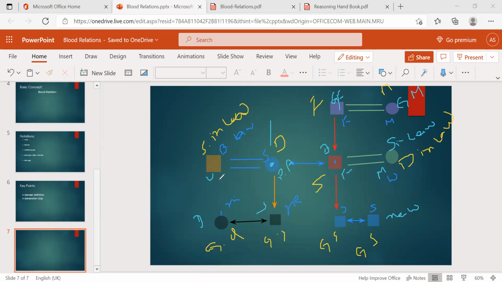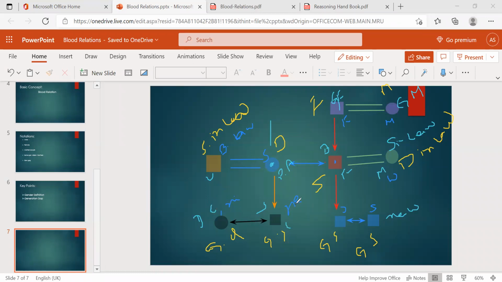They will ask how these women are related to these boys, but they cannot ask how this woman's husband is related to these persons. If they ask also, that is uncle only. And from this side, he is a cousin, and here also cousin only. No cousin brother, no cousin sister, just cousin, that's it.